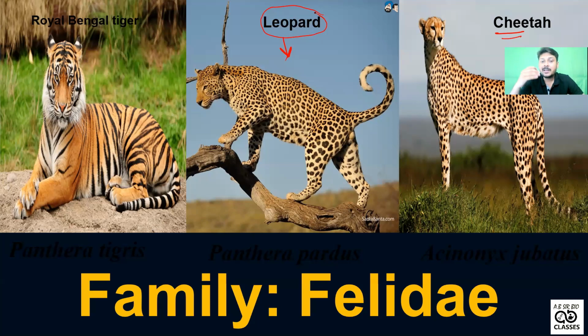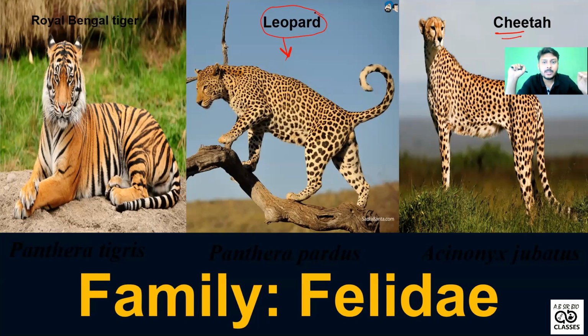Due to the language barrier, the meaning becomes different. That is the necessity of binomial nomenclature, or a universal scientific name.